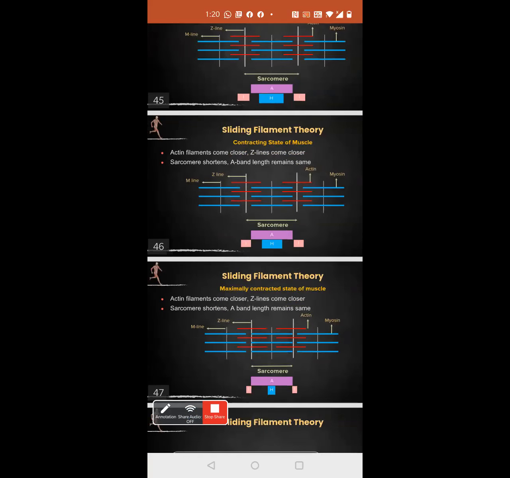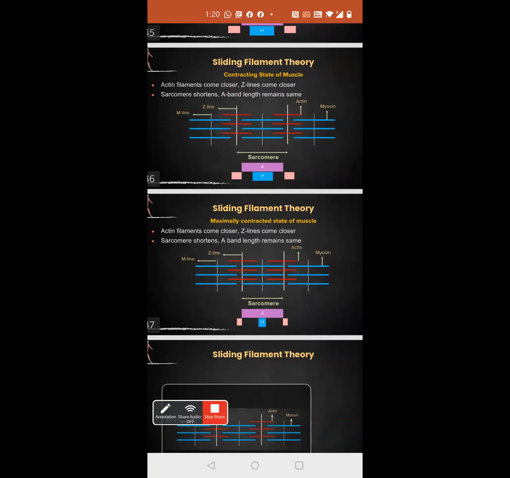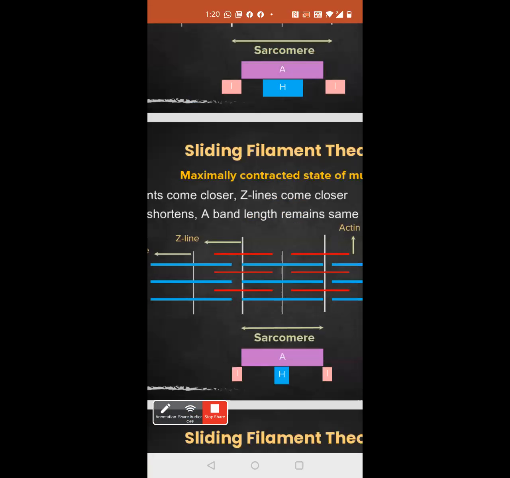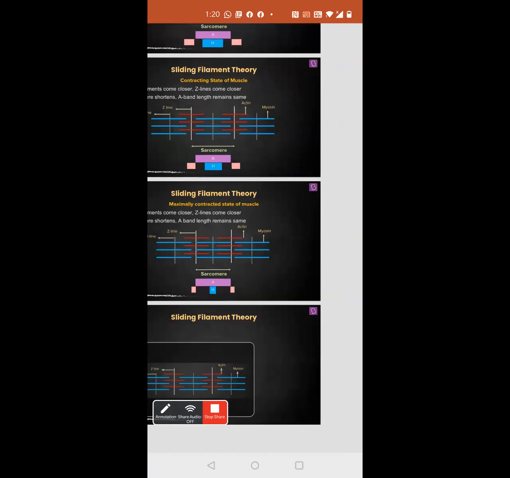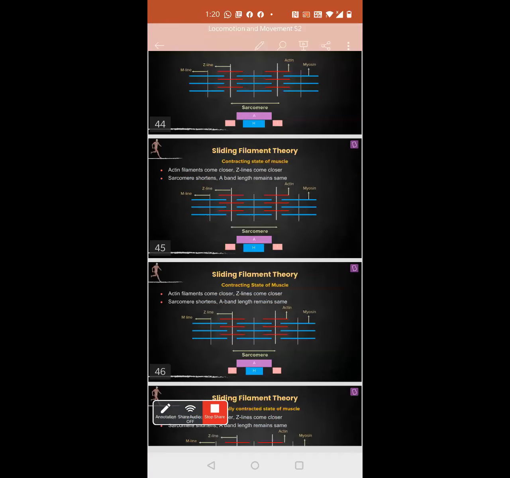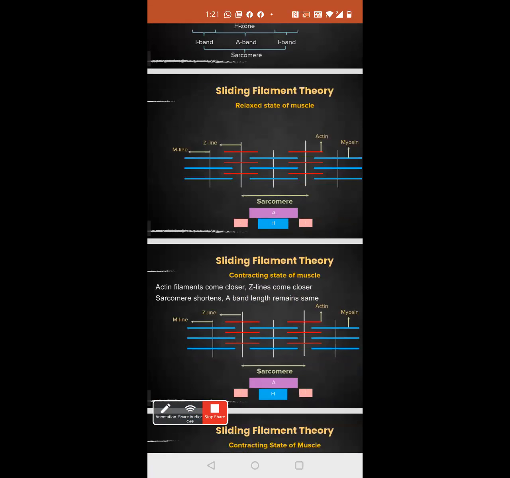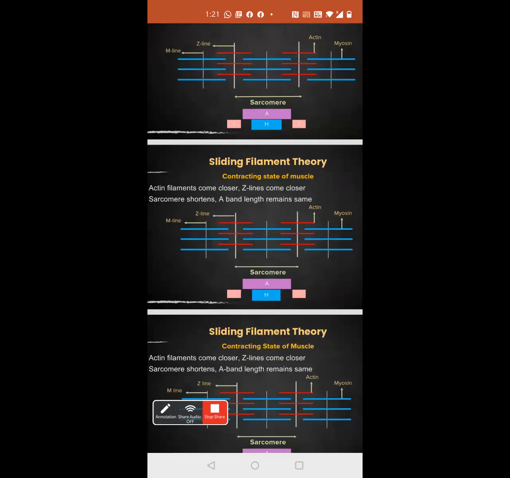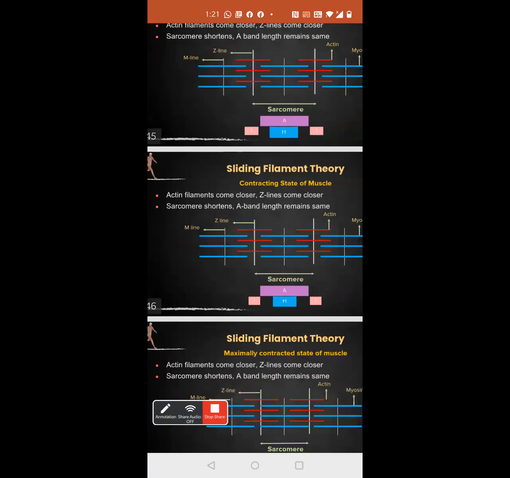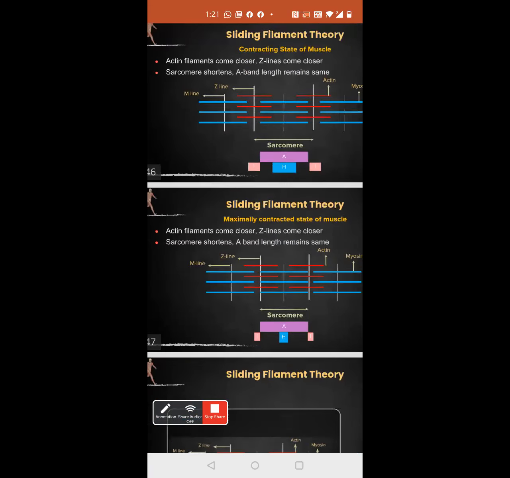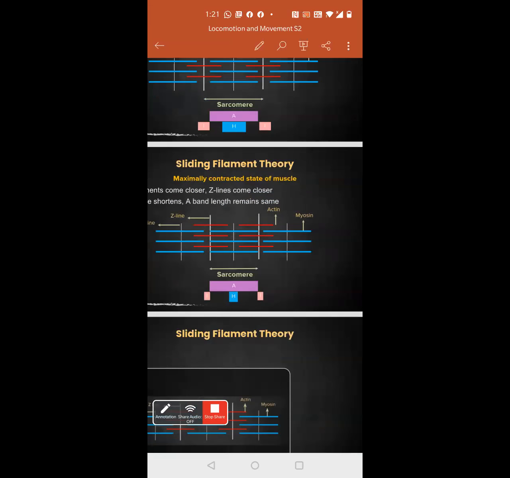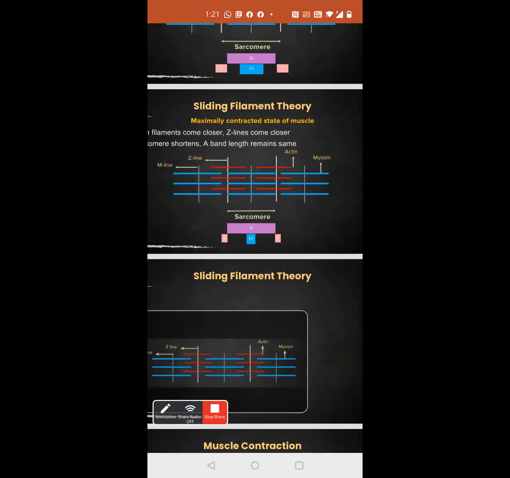Can you see the gap between the two Z lines has reduced? Initially the gap was very huge. This was the gap between the two sarcomeres when there was no contraction. After all the myosin heads and actin have bound, slowly this sarcomere length is going to shorten. Here, if you see, it is already decreasing slowly. Finally, we know that the sarcomere and H-band length will reduce.